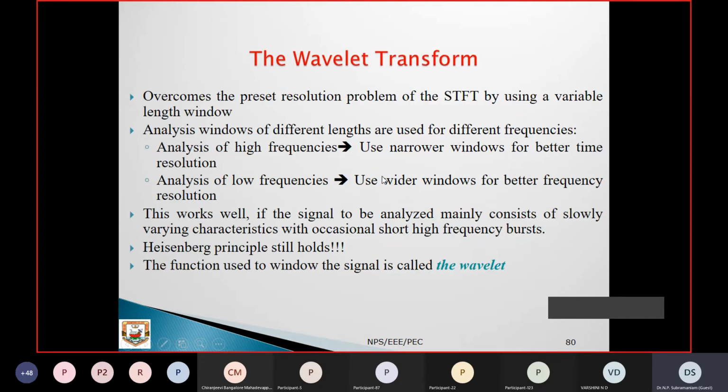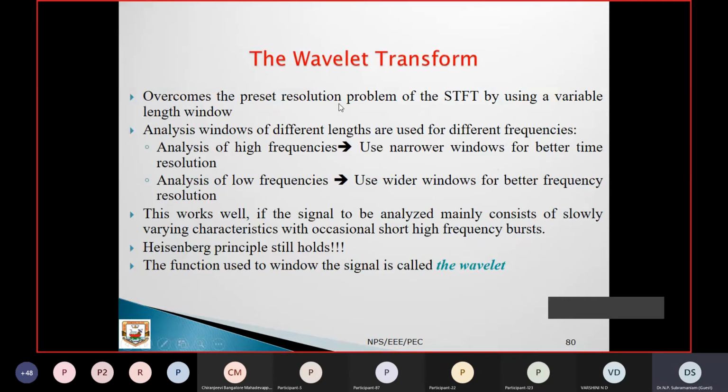Now another problem of the short-time Fourier transform is that the window length is fixed, right? Suppose I want to zoom in, I want to increase or decrease the window width in the middle, it is difficult. Okay. So that's why they go for the wavelet transform.